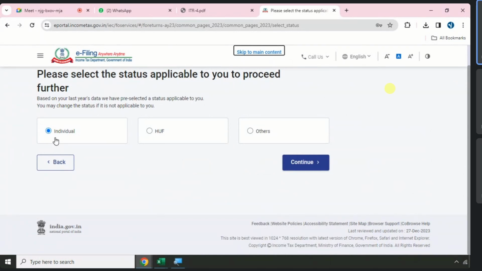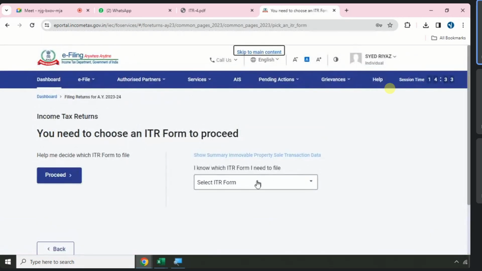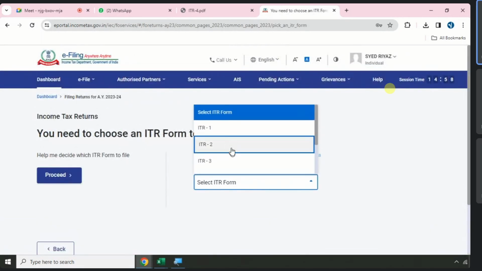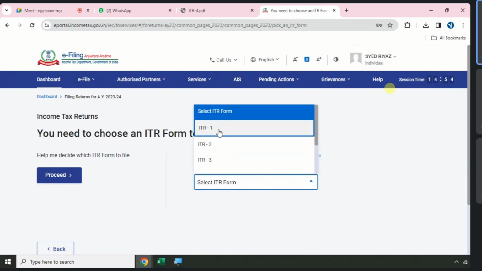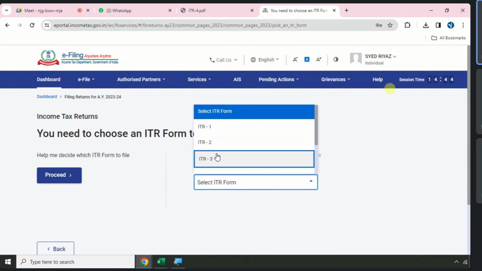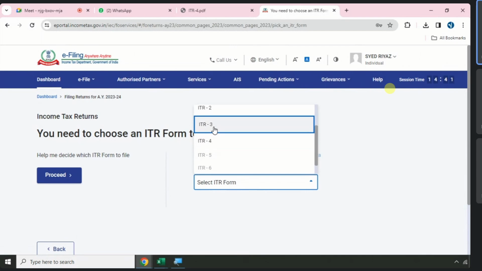We are an individual person. Go to continue, and here I can file only 1, 2, 3, 4. In case of only salary, property, other source income: ITR 1 if less than 50 lakhs, ITR 2 if more than 50 lakhs. If I also have any income from business or profession: audit ITR 3, non-audit ITR 4. What are we choosing now?